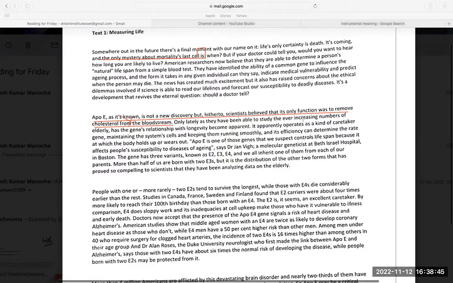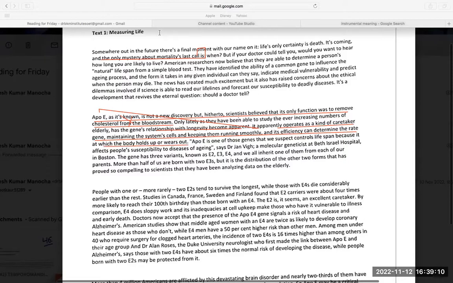Only lately they have been able to increase as the gene's relationship with longevity. It apparently operates, it means ApoE apparently operates as a kind of caretaker gene, maintaining the system cells and keeping them running smoothly, and its efficiency can determine the rate at which the body holds up or wears out.